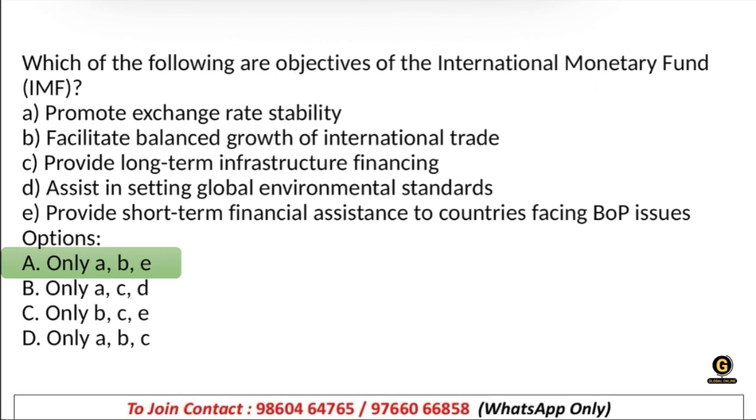Option A, B and E. That means A, B and E, right? Providing long term, this is not correct. Assist in setting global environment standards, no, that is also not correct. Okay, it gives you promote exchange rate stability, obviously it is. Facilitate balanced growth of international trade, that is also correct. Short term, that is also correct.